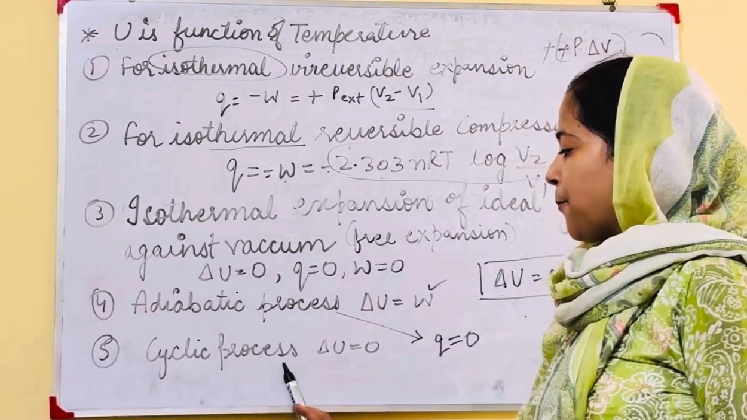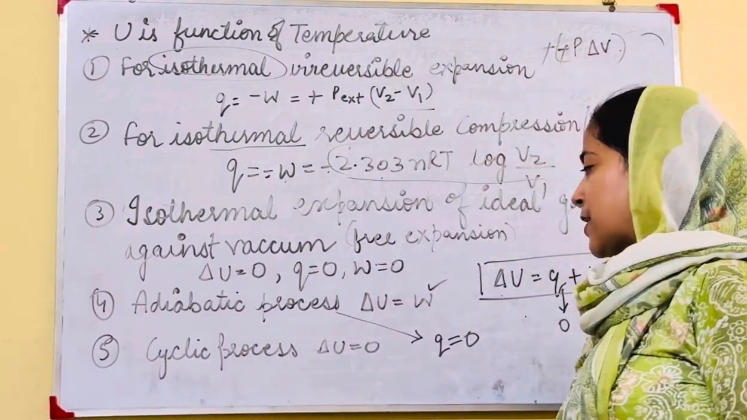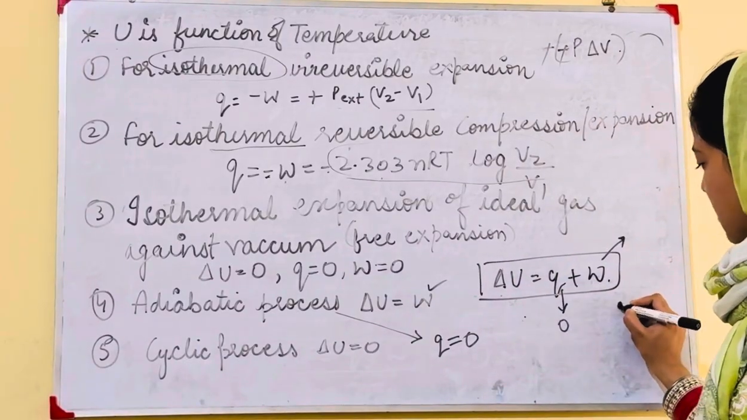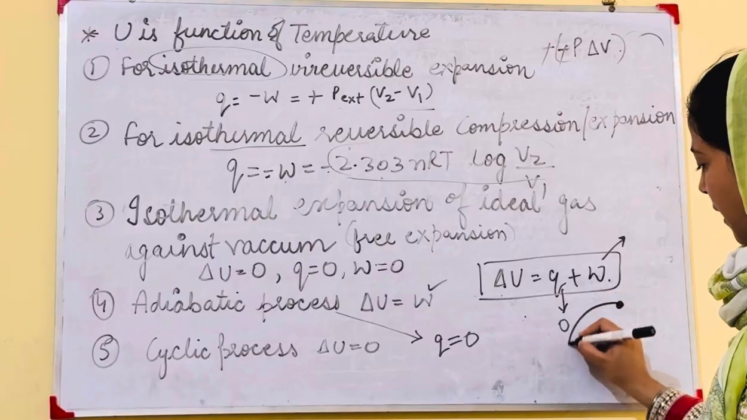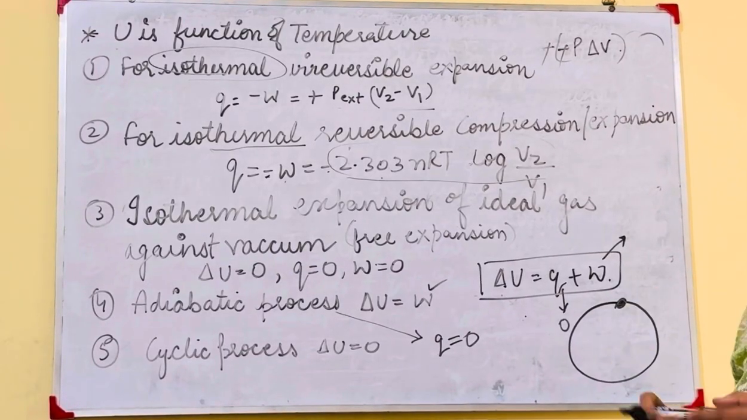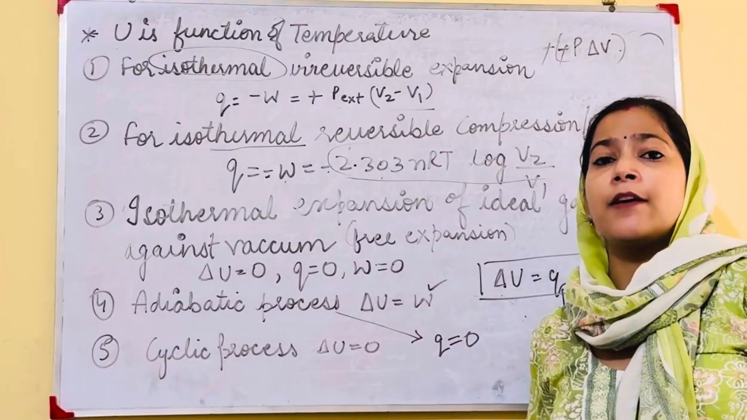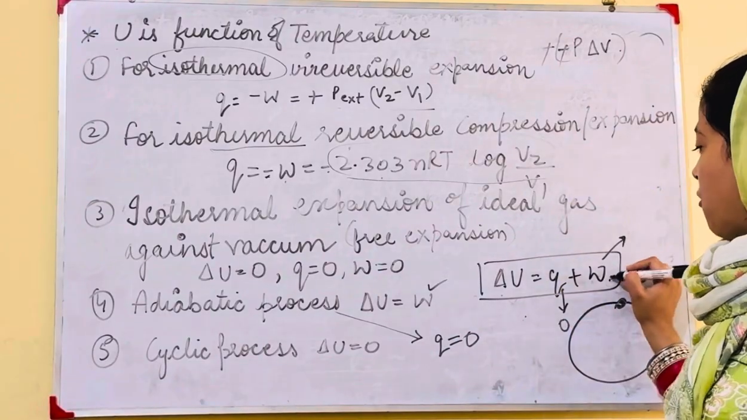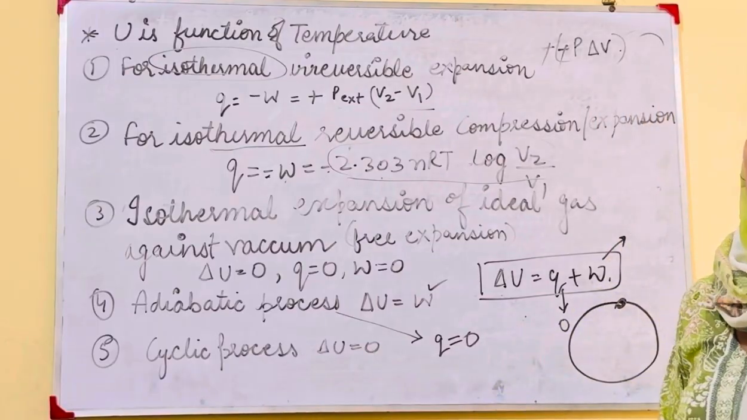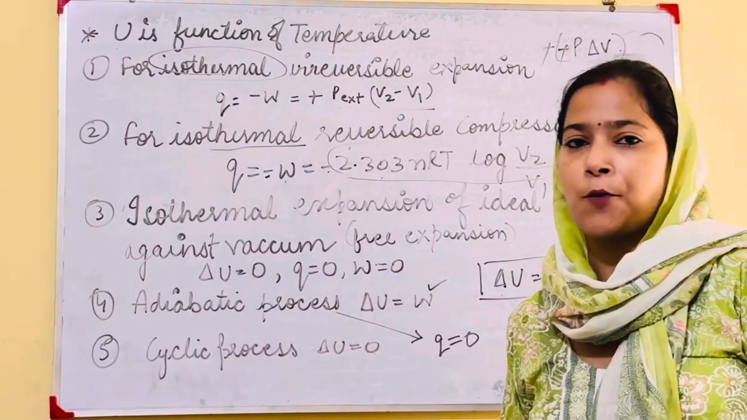Last, the cyclic process. In case of a cyclic process, we have already studied that the net work done will be 0. Suppose a person starts moving from here and after moving along the whole path reaches the same point. We are saying that he has not done any net work. For a cyclic process, work and heat are 0, so the internal energy change will also be 0.